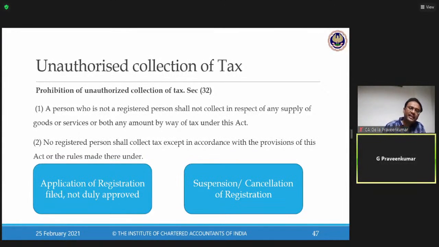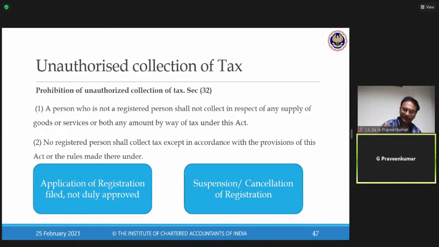So here they say, when I file an application. If you recollect our Excel file, what we are talking, I have to make an application within a period of 30 days from the date of liable for registration. I have filed my application after 45 days, by mistake of law. From day one I am liable for registration, I have been collecting taxes.